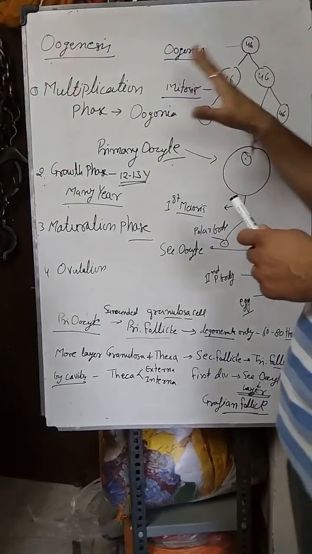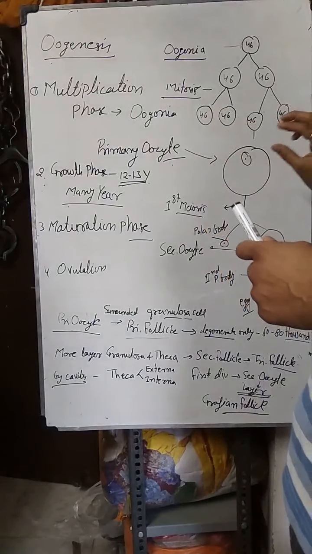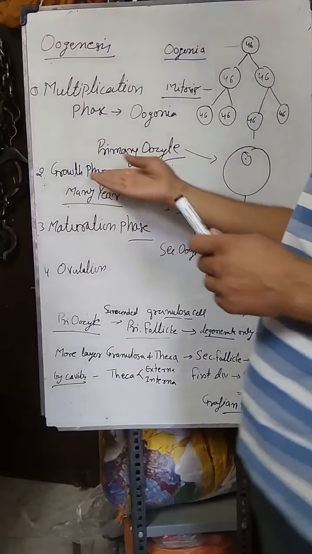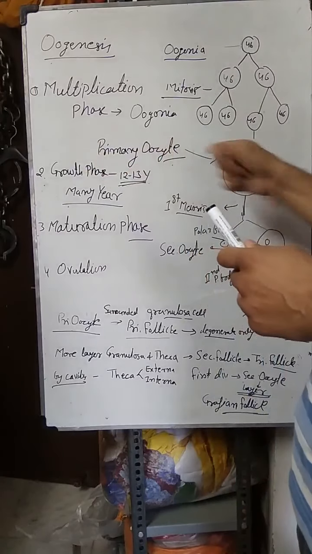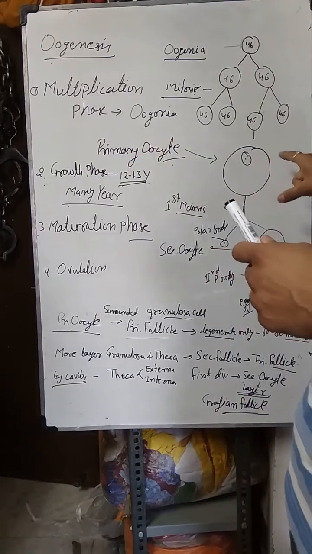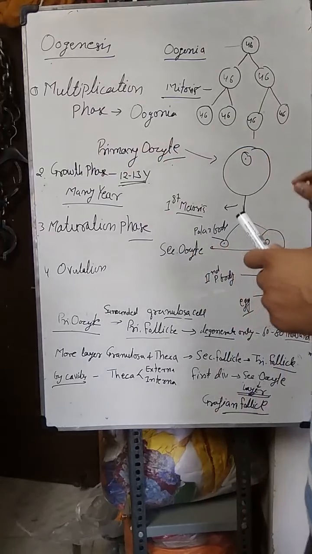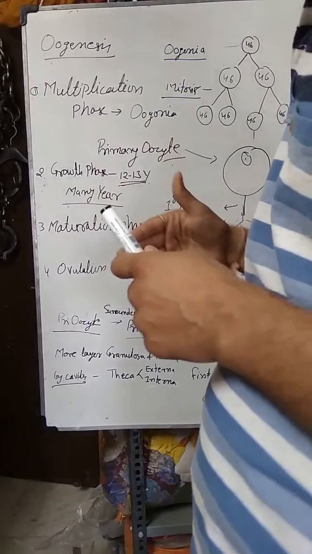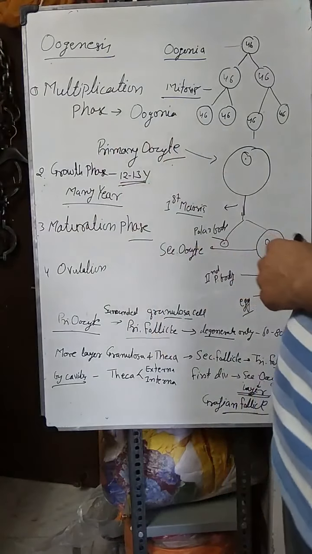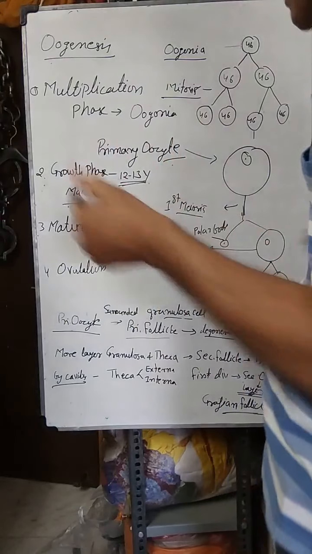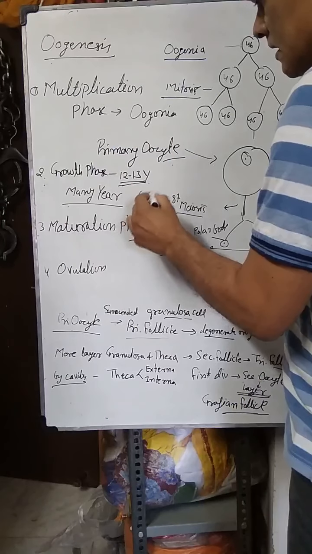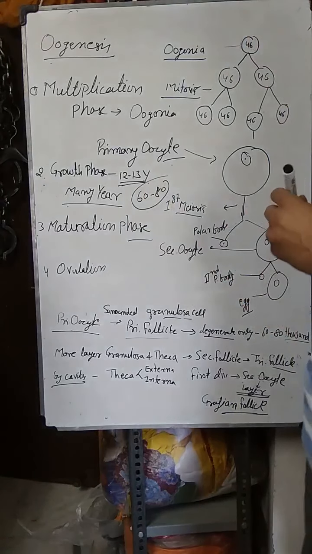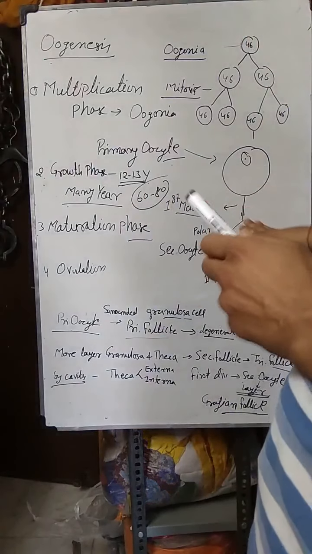Just after the multiplication phase, the oogonia start to increase in size, which is known as the growth phase, and that cell is known as the primary oocyte. Many primary oocytes degenerate after birth until puberty, and till puberty 60,000 to 80,000 primary oocytes remain, and during this stage the first meiosis will start.